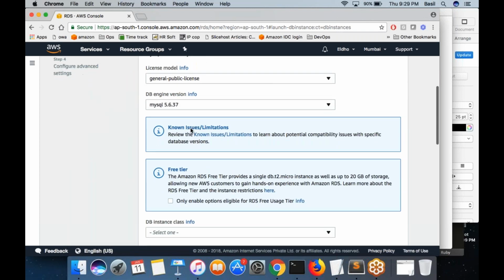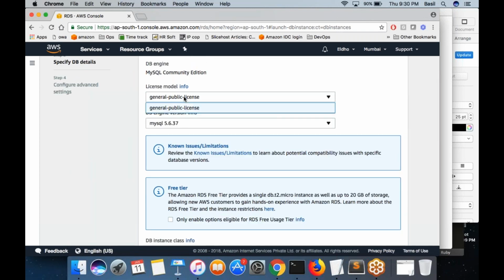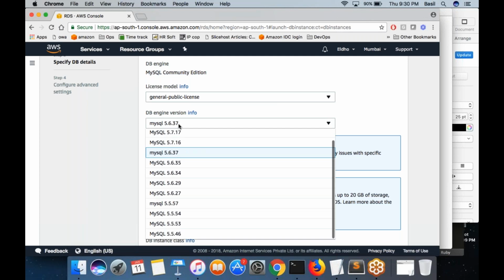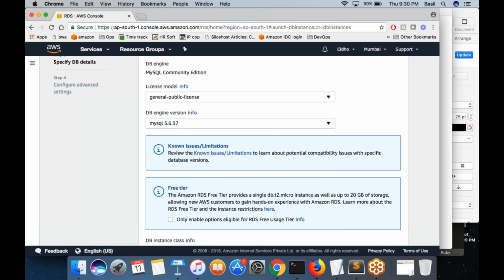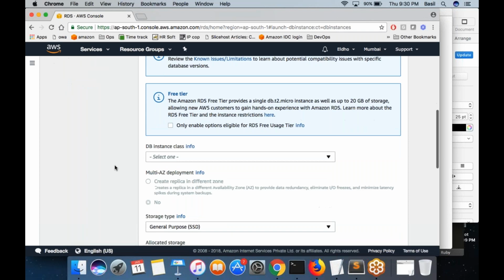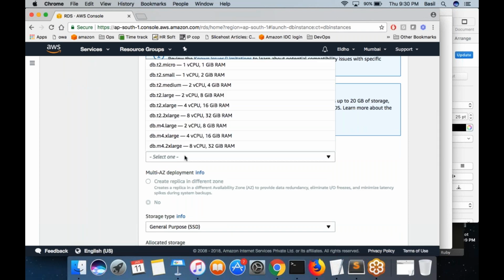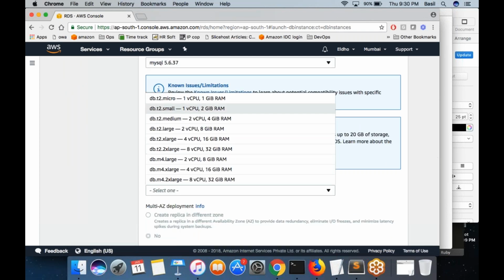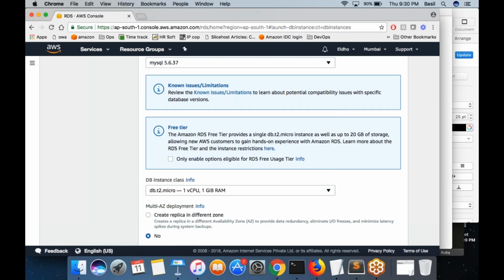Then it will ask you the MySQL version and the license. Of course, it would be general public license. MySQL Community Edition is free software. And I can select the version. Let's say if I want a different version, I can choose from the drop down. And here I need to select the instance class, and remember, only T2 micro is free.